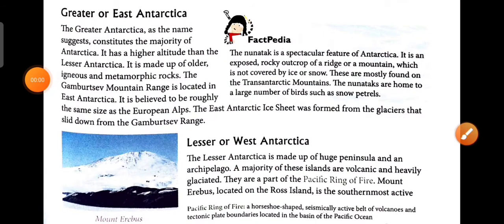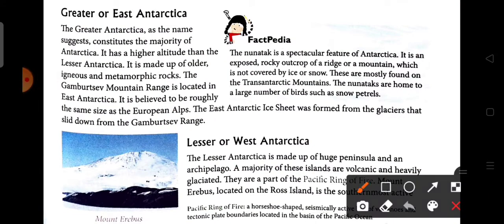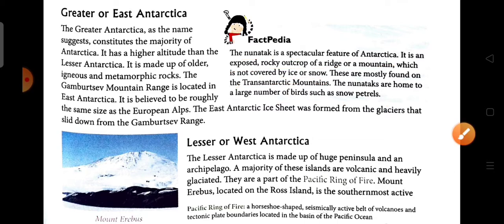There is an important point given here: the Nunataks, a spectacular feature of Antarctica, are exposed rocky outcrops of a ridge or a mountain which are not covered by ice or snow. They are mostly found in the Transantarctic mountains, and the Nunataks are the home of a large number of birds such as snow petrels. Now we are going to see a picture of a Nunatak.